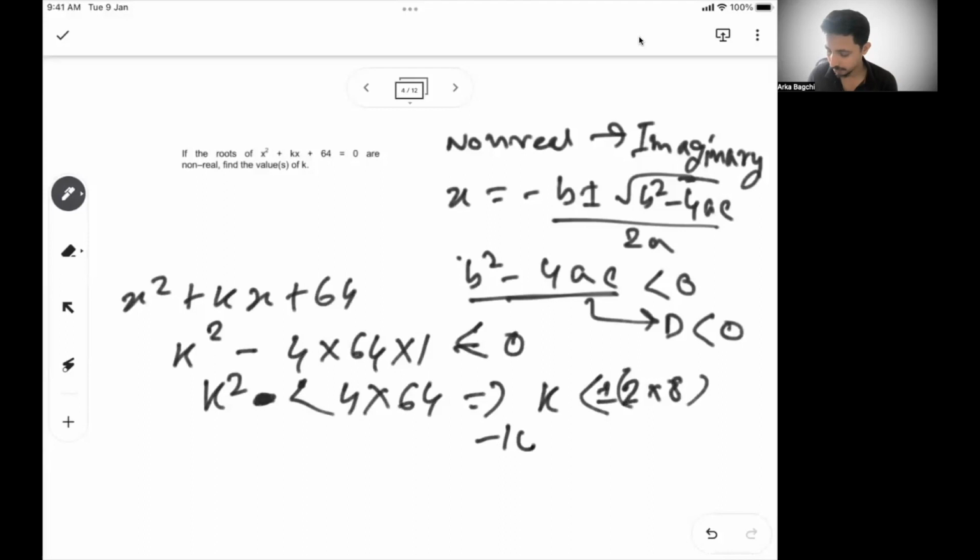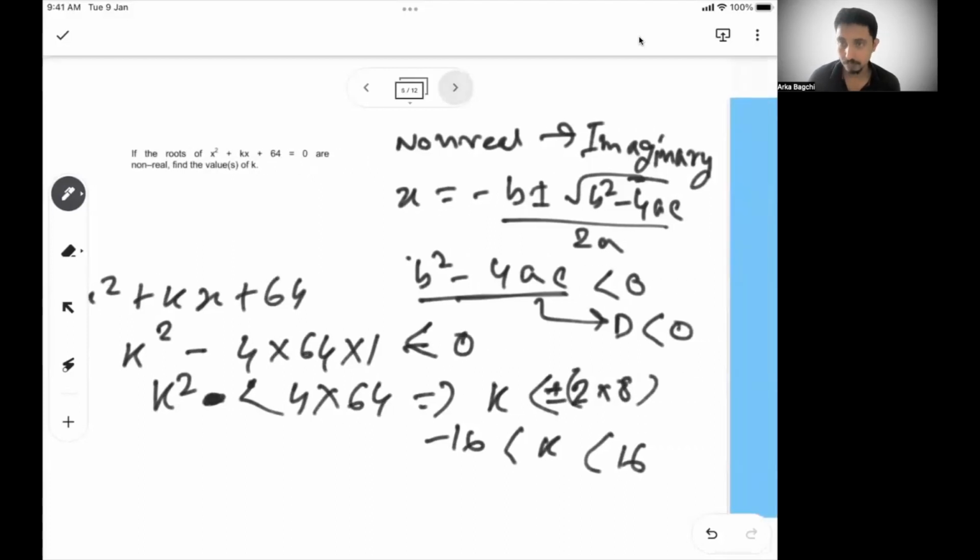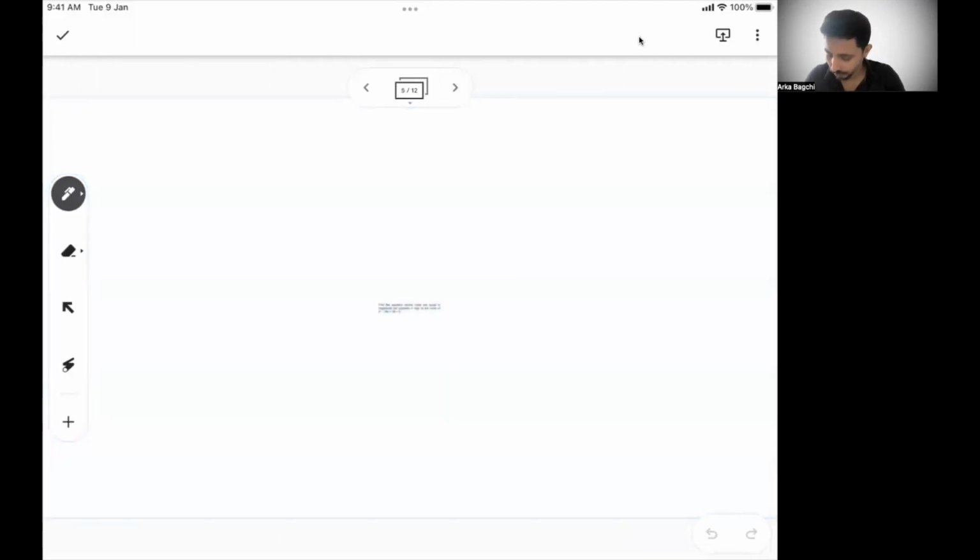So can I have minus 16 less than k less than 16? k can take any value between minus 16 and 16, and these roots will become non-real or imaginary, because b square minus 4ac will be less than 0. Okay, let's move to the next problem.